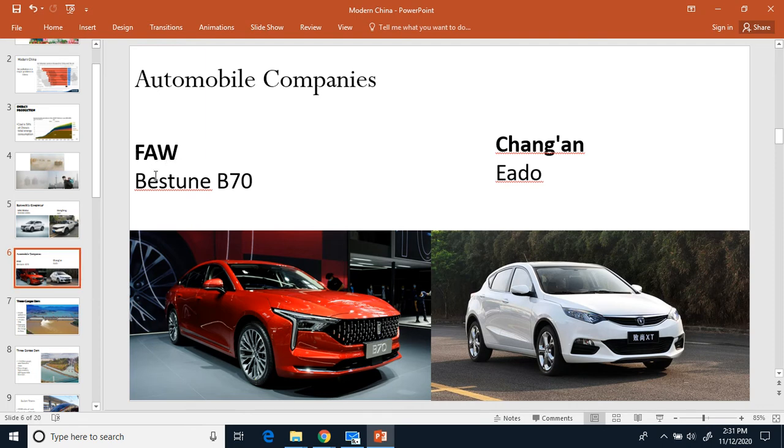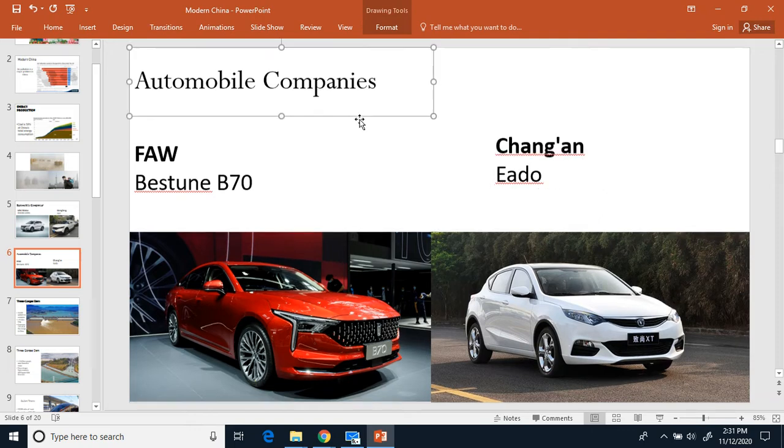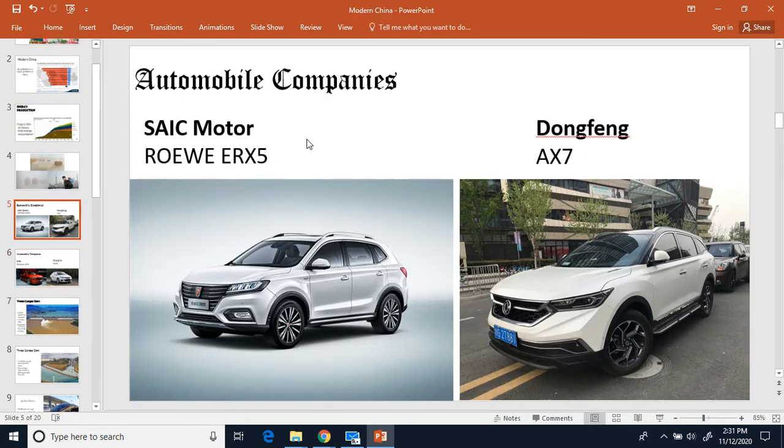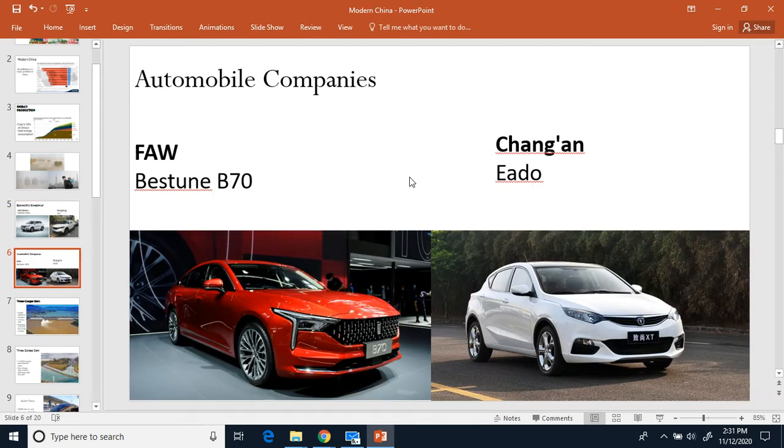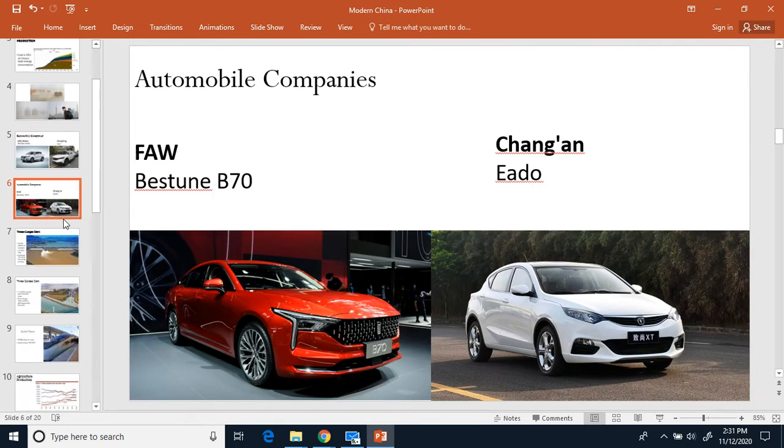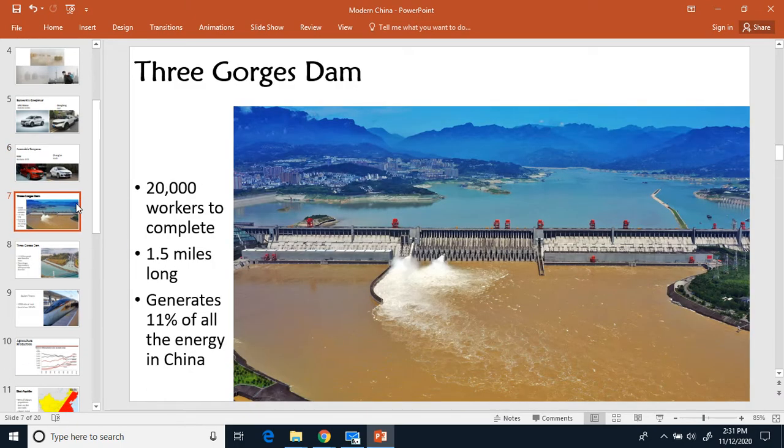Next one is the FAW Bestune B70 right there. And then the last of the 4 major car companies in China is Chang'an, and this is the Oshan. So there are 4 big car companies, as I said. You got SAIC Motor, Dongfeng, FAW, and Chang'an. Those are their 4 major car companies in China.